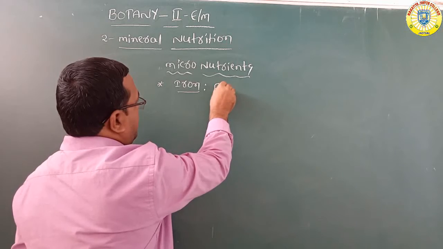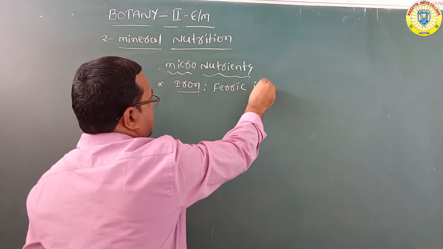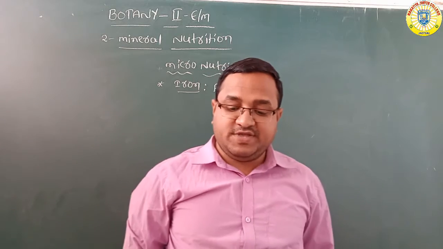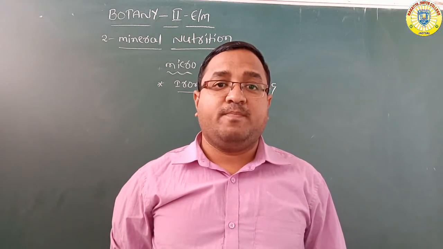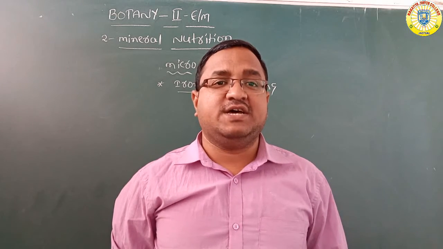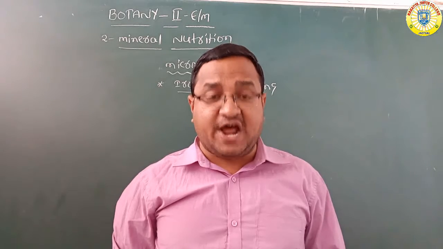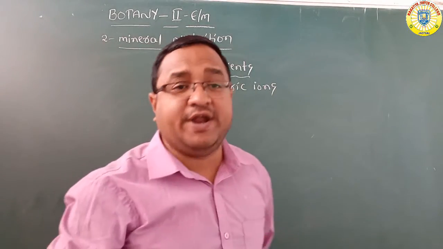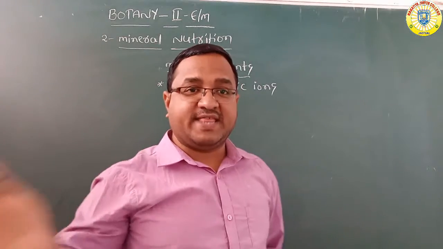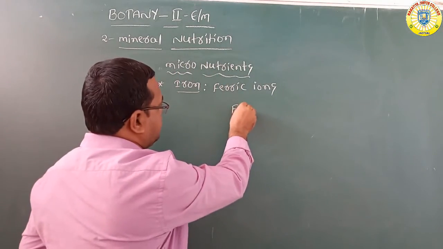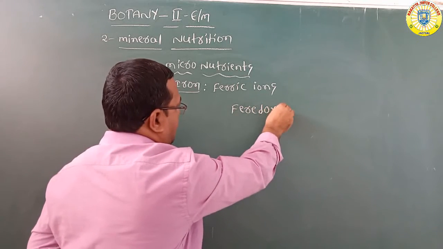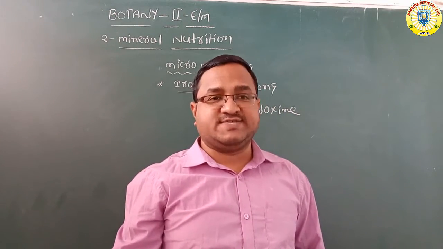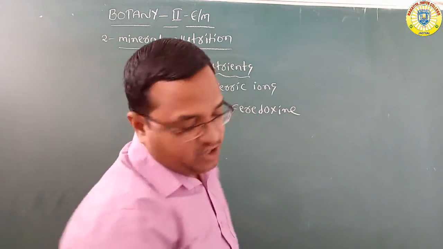Iron is an important component of proteins involved in the transfer of electrons, like ferredoxin and cytochromes.